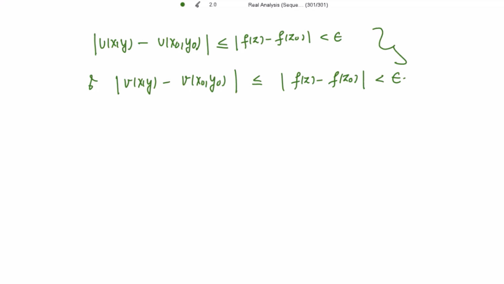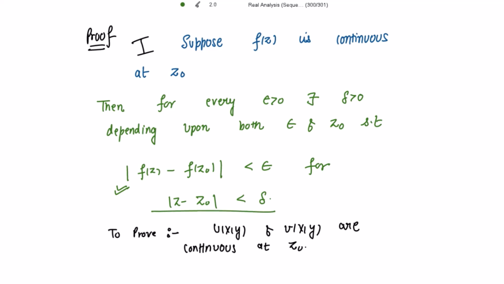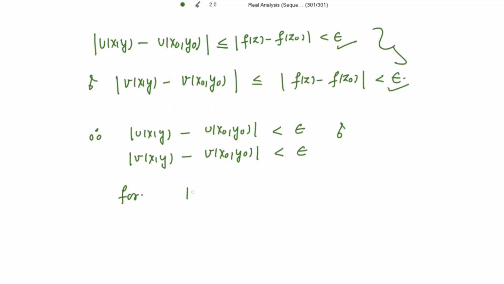So from these two, what would we say? Therefore, mod of u(x,y) minus u(x0,y0) is strictly less than epsilon, and mod of v(x,y) minus v(x0,y0) is also strictly less than epsilon, for mod z minus z0 less than delta, because we have used this.